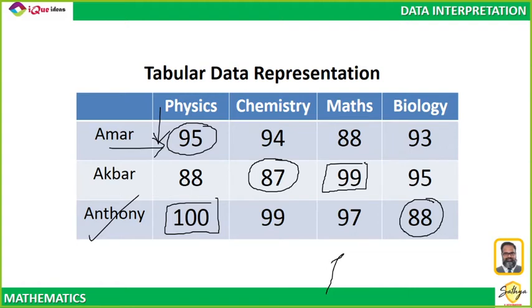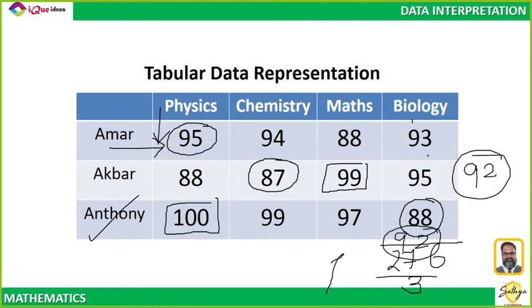Now supposing I ask, what is the average score of all the students in biology? So what do I do? I add all the marks of the students in biology: 93 plus 95 plus 88. So 3 plus 5, 8, 8 plus 8, 16, 6, 1 carry, 1 plus 9, 10, 10 plus 9, 19, 19 plus 8, 27. And now I divide 276 by 3. So 3 9s are 27, 3 2s are 6. So I know that the average score in biology is 92.